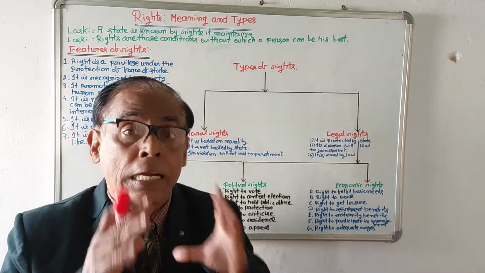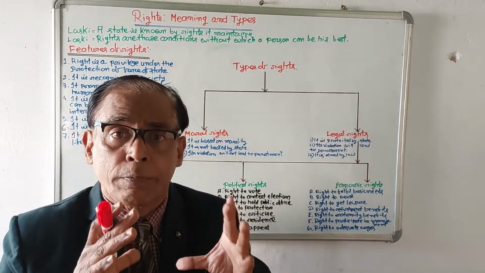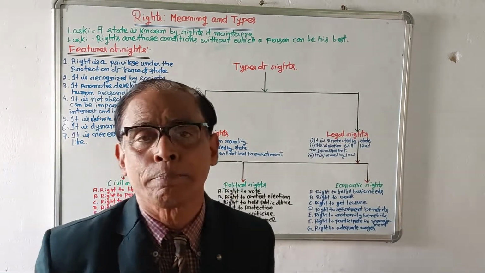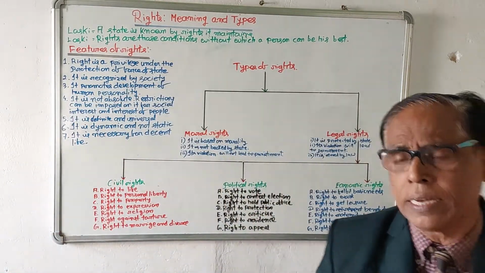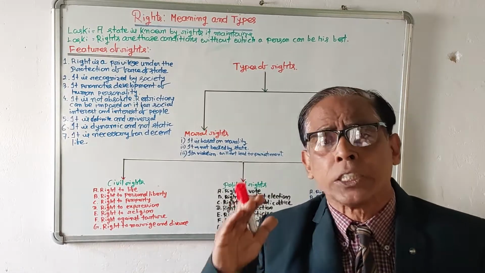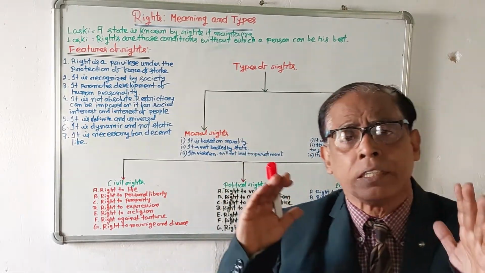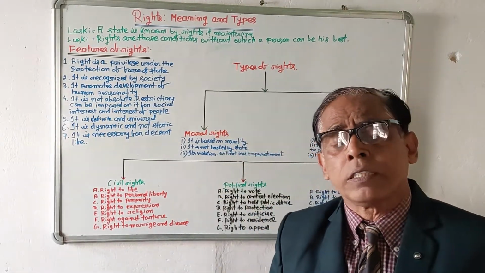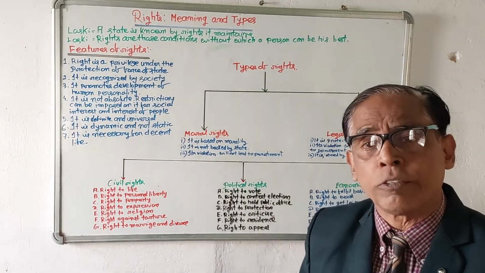And legal rights are protected by the state because they are very much essential. So here, till now, we are clear about the meaning of rights in simple language, and we are clear about the different categories of rights.